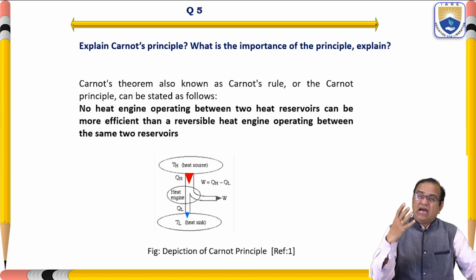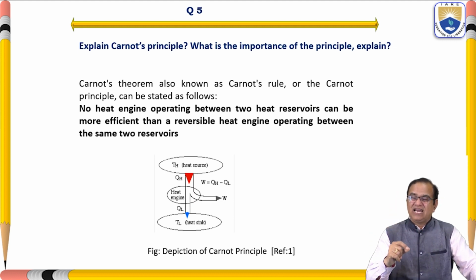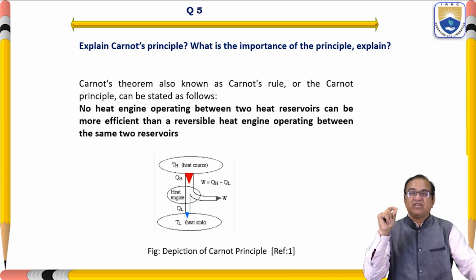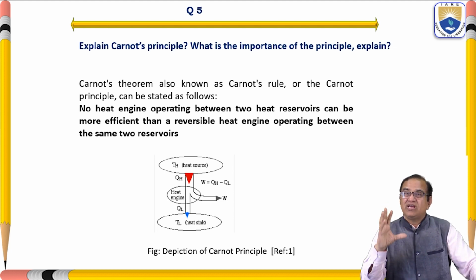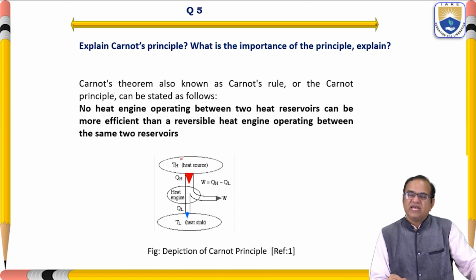He calculated that, as per his concept, for a given temperature of the source and the sink, that is TH and TL, the maximum efficiency can be achieved only by the reversible cycle. So in this diagram, here we have TH, a high temperature source, from which we are extracting the heat QH.